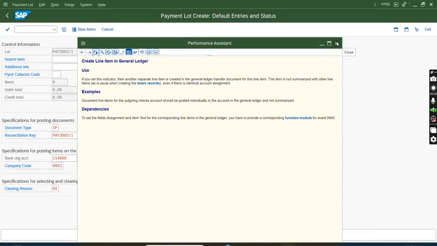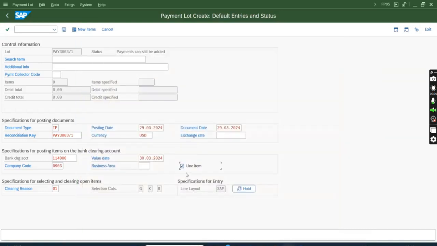So I should have explained this one earlier as well. Whenever we send it to FI, you'll see it will be clubbed into single line items. But if you check this, that means it will not club into FI. That is, when it goes to FI, it will go 1:1 relationship. It will not go in a summarized way. So if you have that kind of requirement, then you can check this line item. In FICA, you'll not see any difference, but when it goes to FI, you'll see the difference.